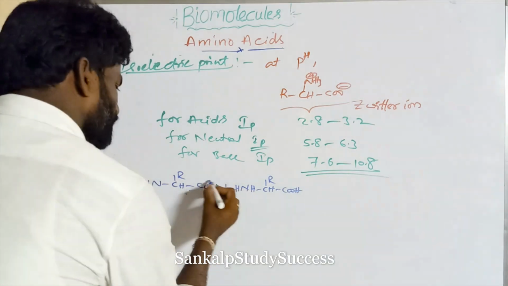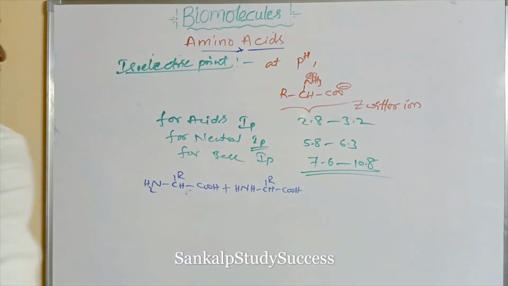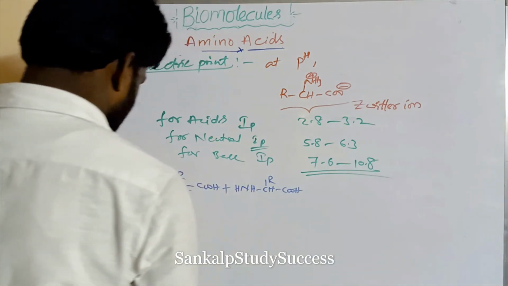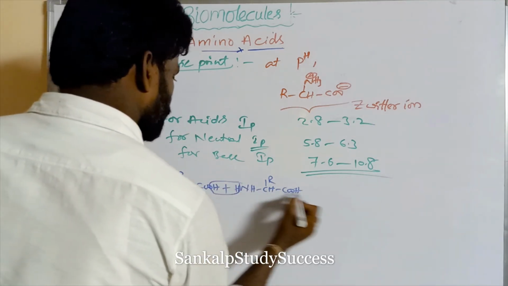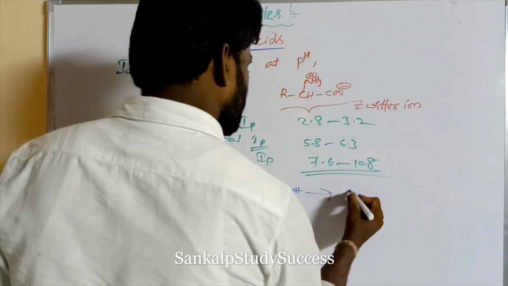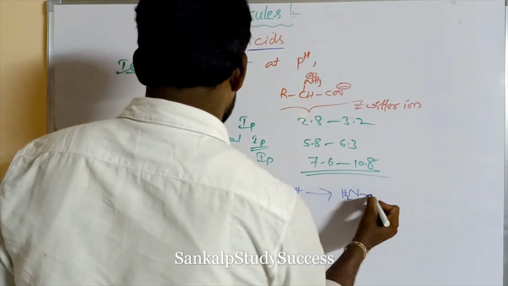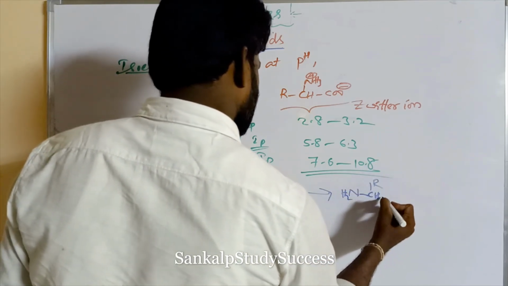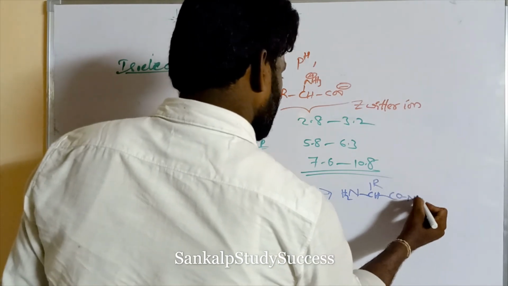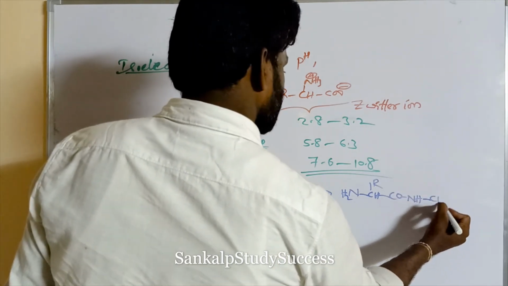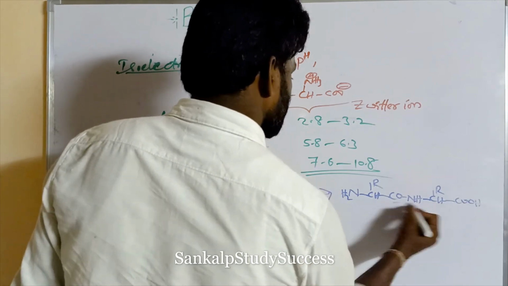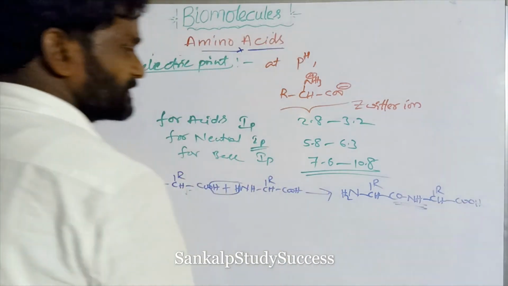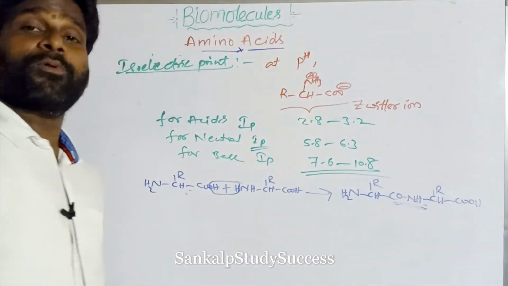These two amino acids combine with the loss of a water molecule. What happened? CH R CONH CH R COOH. This CONH is said to be a peptide bond.